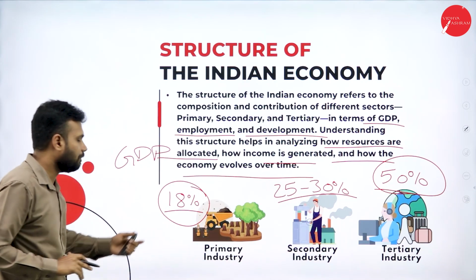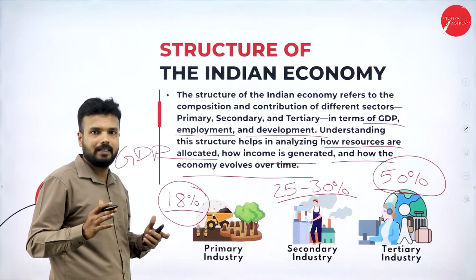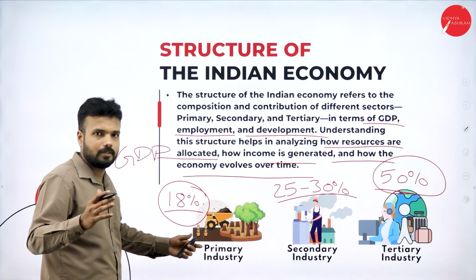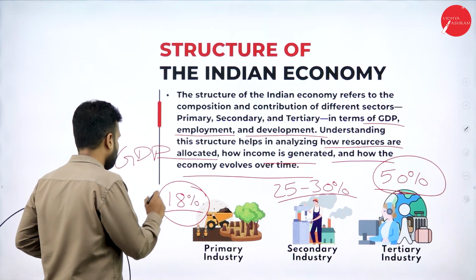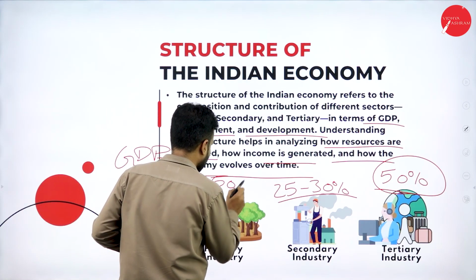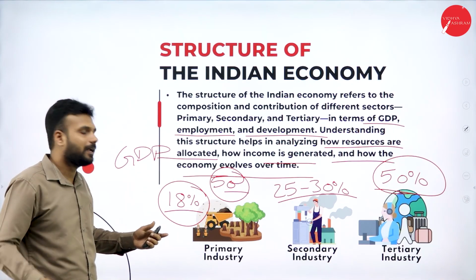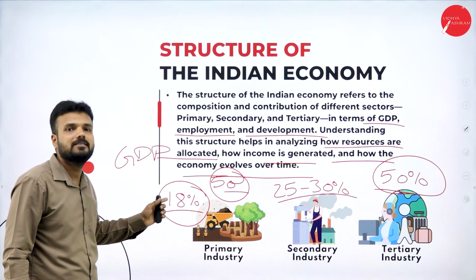But when it comes to the primary sector, that is agriculture, cattle rearing, we may feel bad because 50% of the total population of our country is totally dependent on agriculture. But how about the productivity? It contributes only 18% to our GDP.